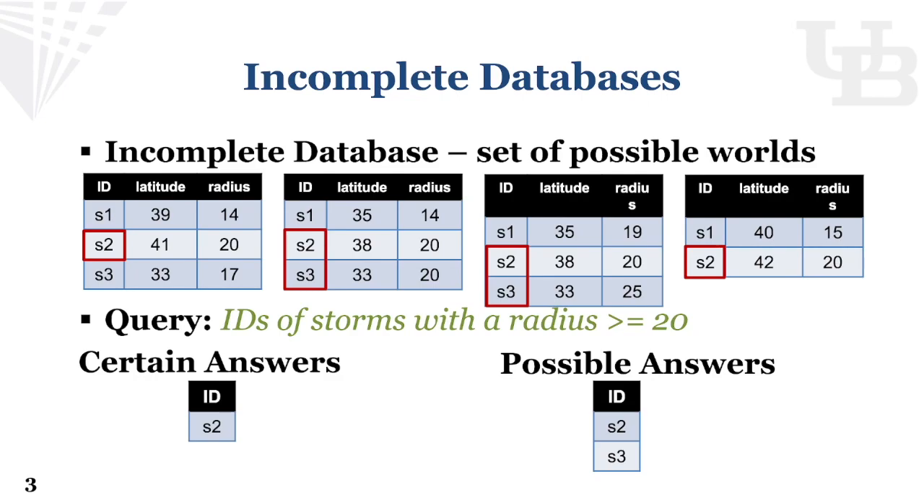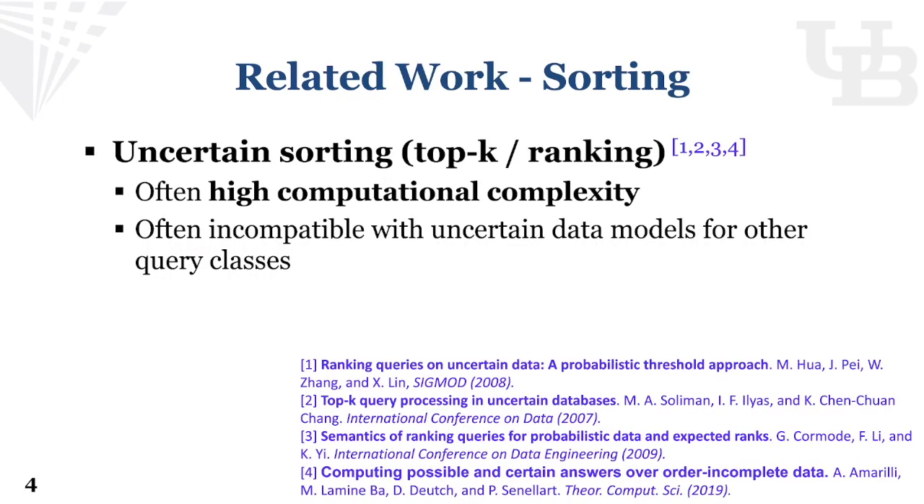A certain answer is an answer that exists in every possible world, and a possible answer is any answer that exists in at least one possible world. In this case, S2 exists in all possible worlds, so it's a certain answer, and S2 and S3 exist in at least one possible world, so they are possible answers.